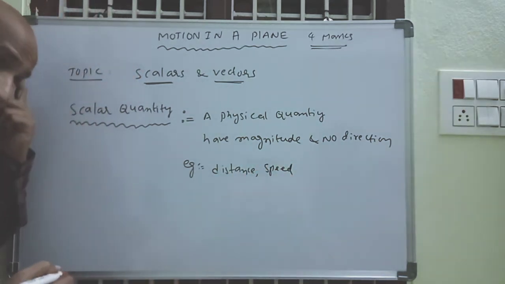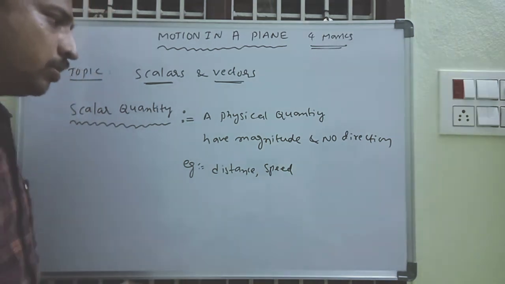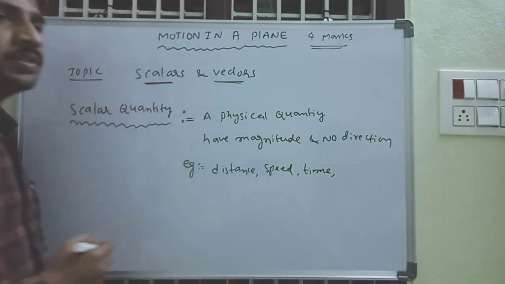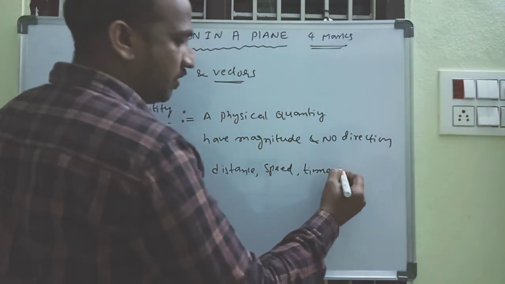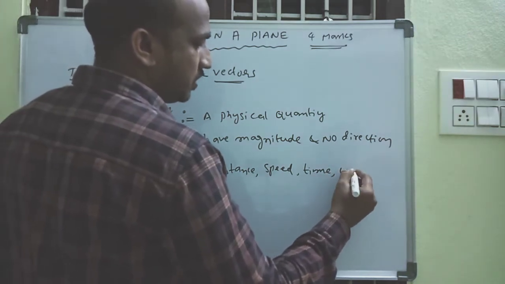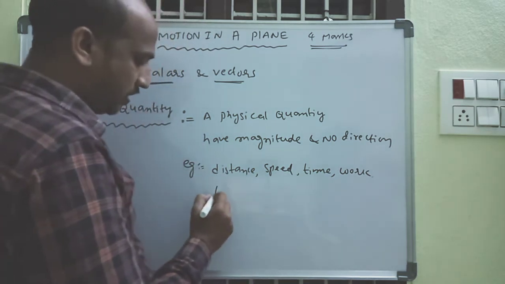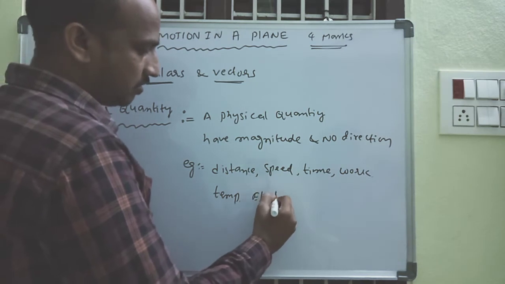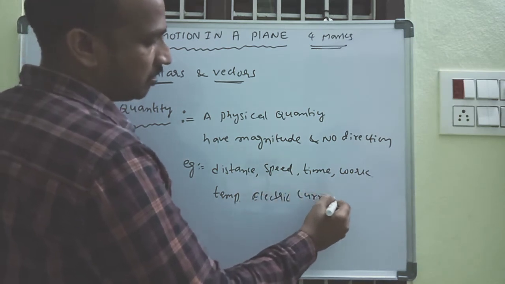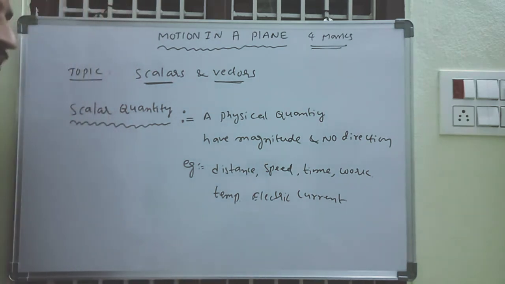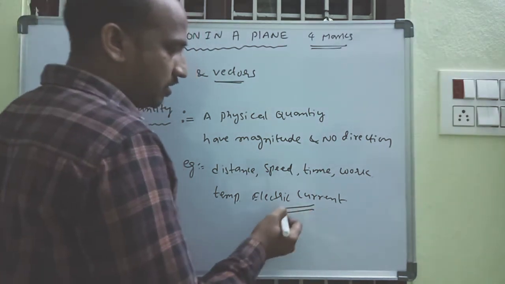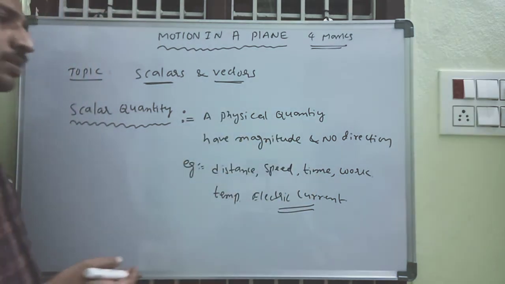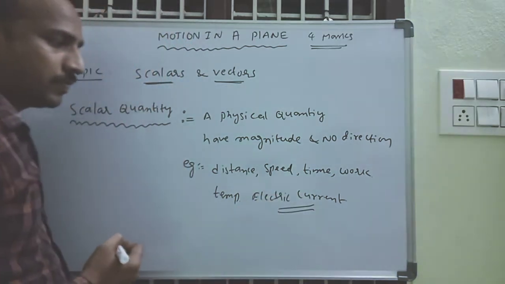Distance has no direction, speed also has no direction, and time is a scalar quantity, and work is a scalar quantity, and temperature is also a scalar quantity, and electric current is also a scalar quantity. Remember this point, electric current is a scalar quantity. So these are the scalar quantities.